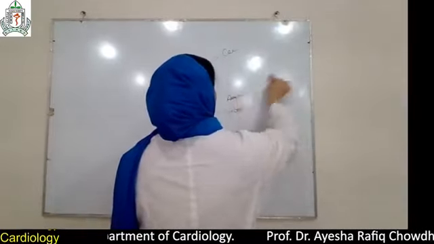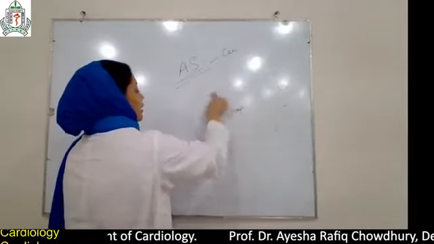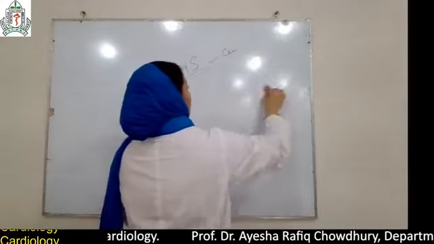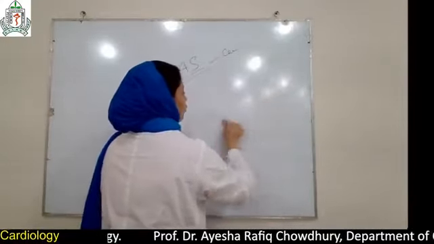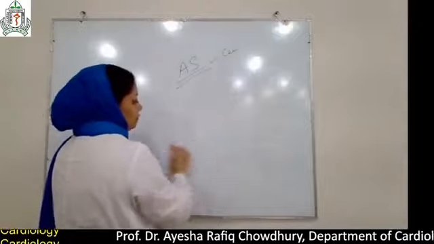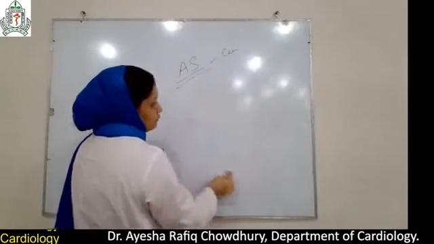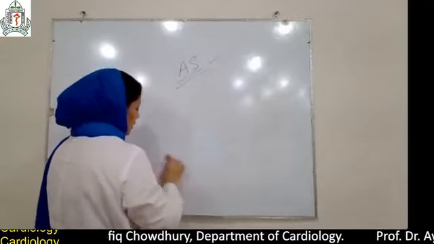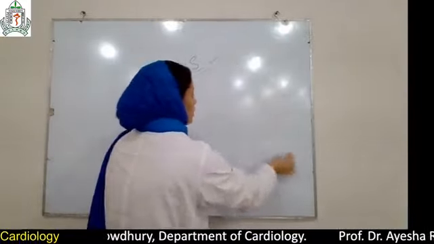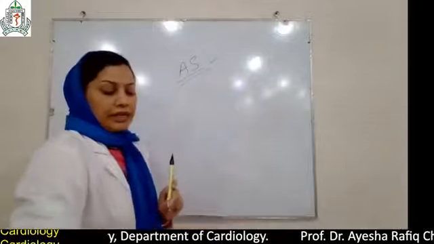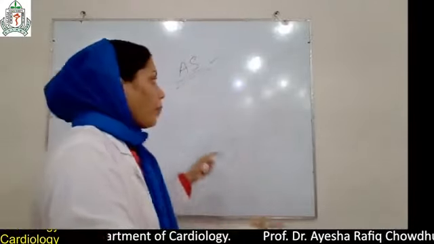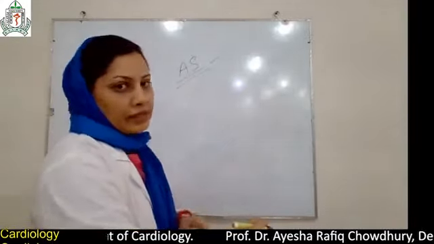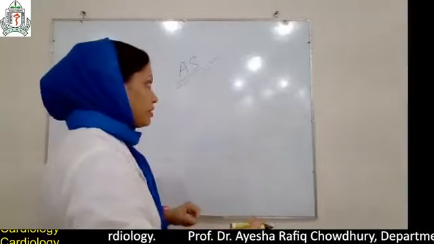What are the investigations? Investigations are always the same for a cardiac patient. We have some common investigations: resting 12 lead ECG, echocardiography, either 2D or color Doppler. Color Doppler is best to see the prognosis and severity of the cardiac valve involvement, and lastly cardiac catheterization to confirm the diagnosis.